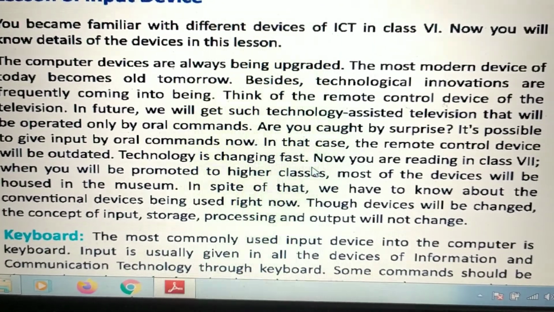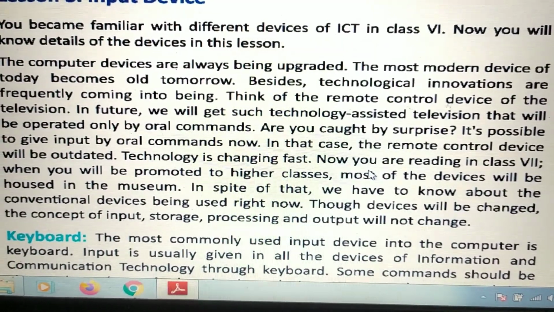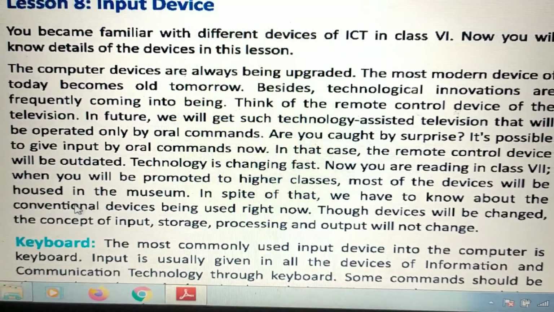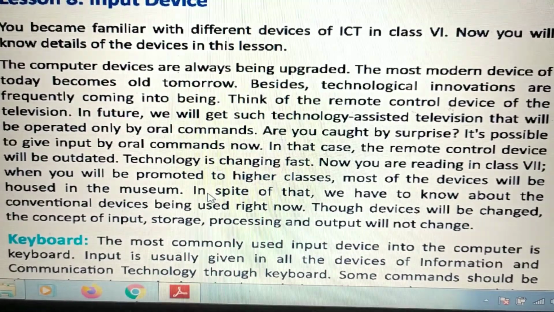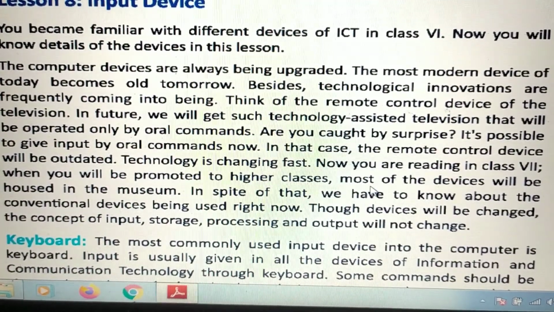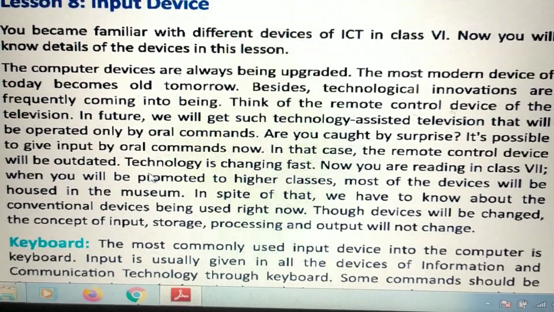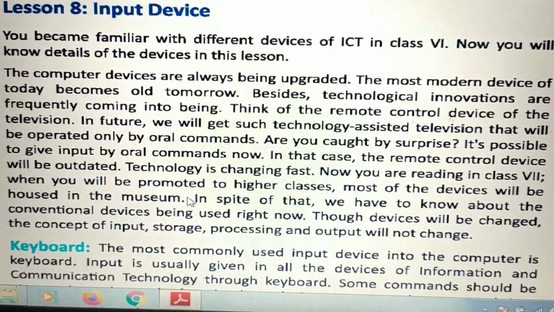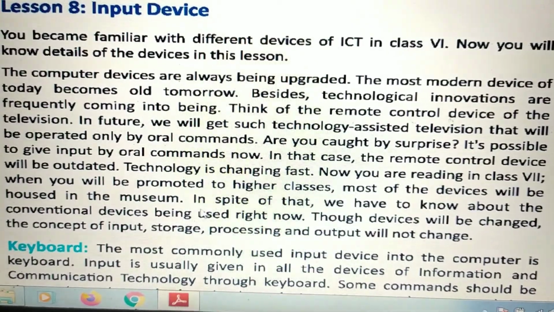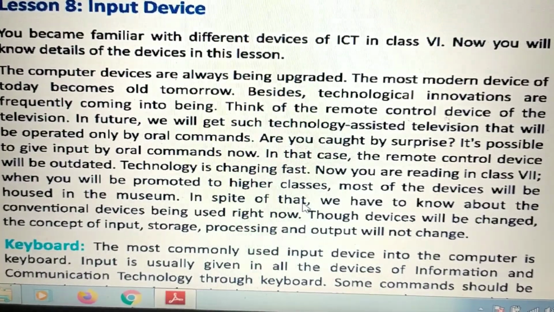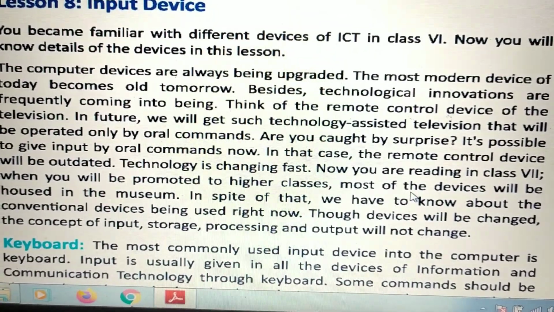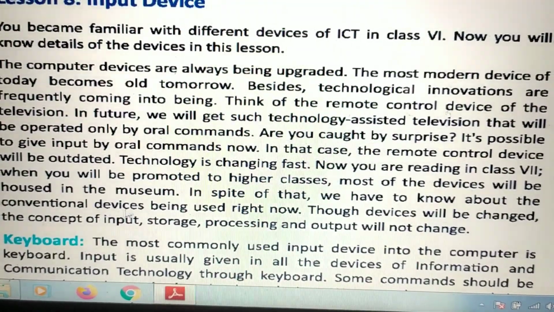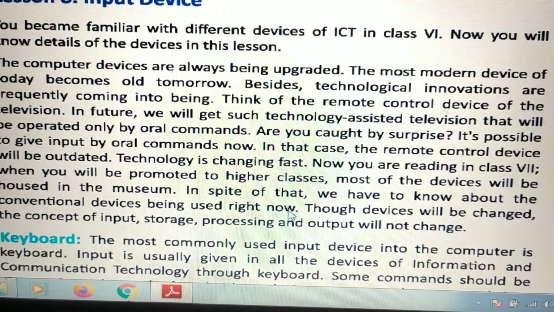Technology is changing fast. Now you are reading in class 7. When you will be promoted to higher classes, most of the devices will be housed in the museum. In spite of that, we have to know about the conventional devices being used right now.